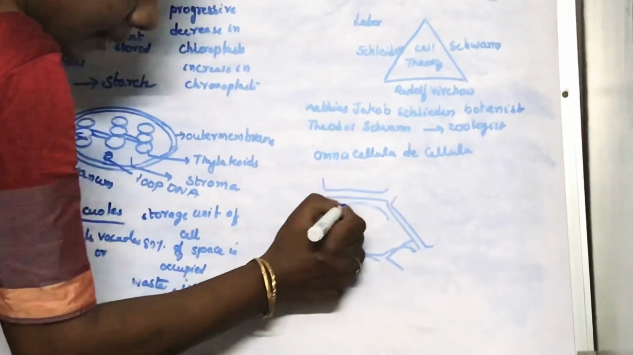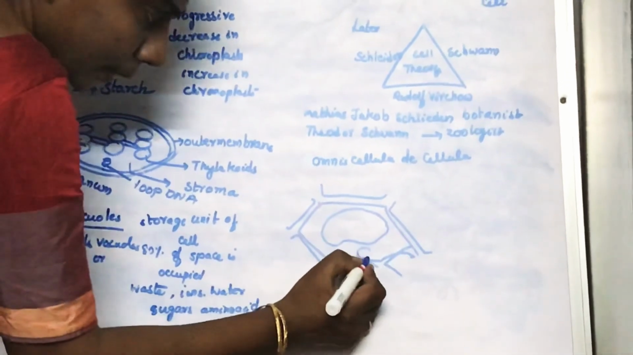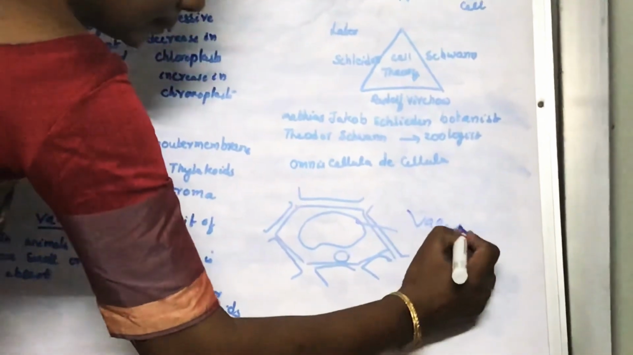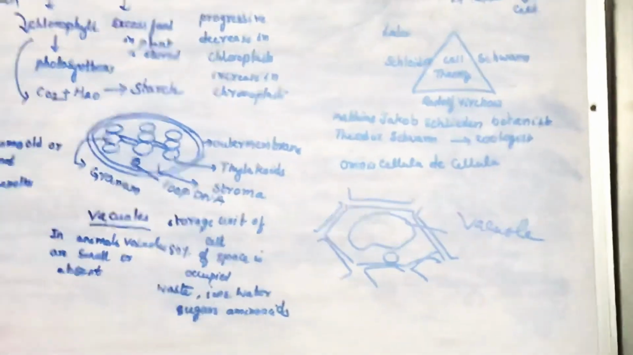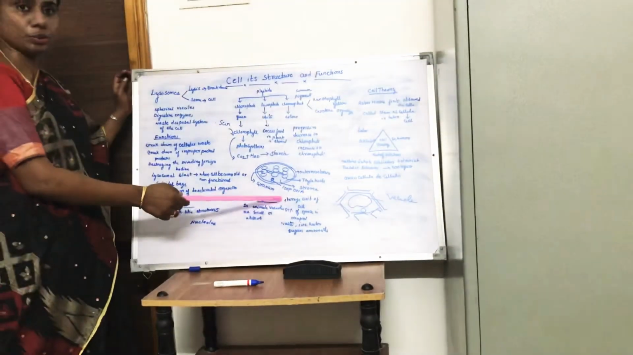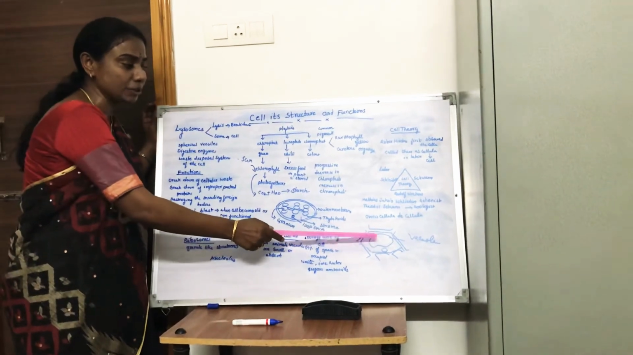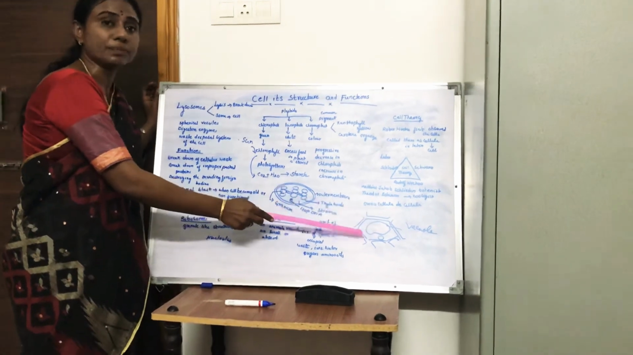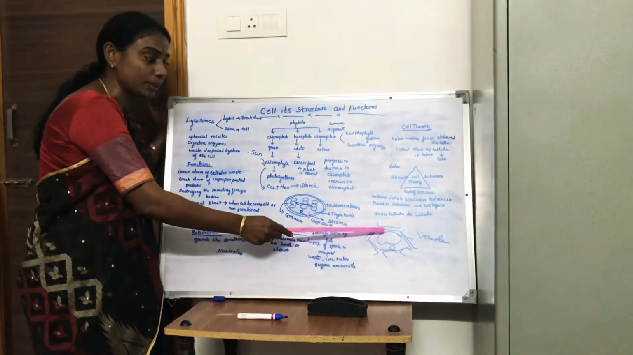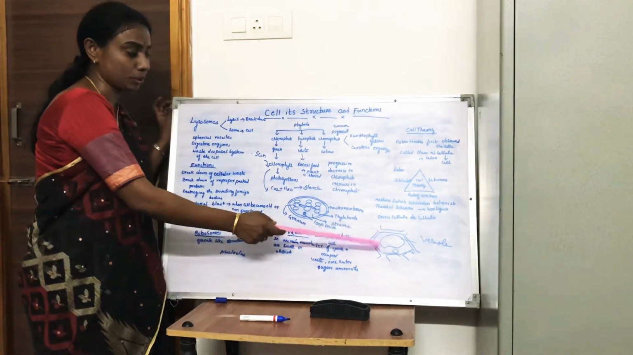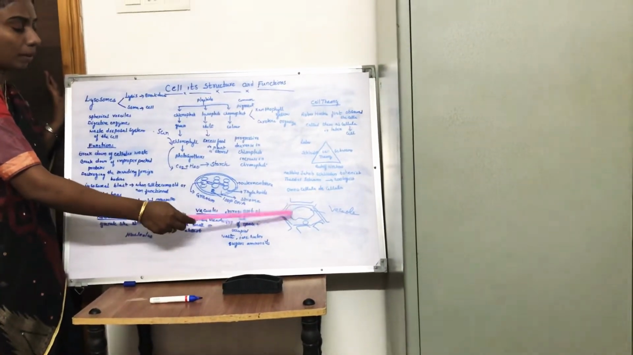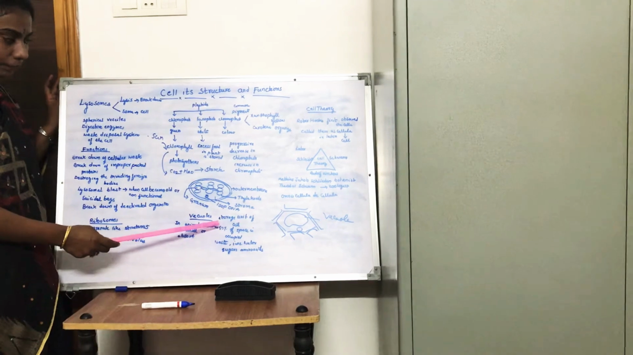It occupies the entire cell, pushing the nucleus to the periphery. This is a large vacuole. And the main function, I've already explained, is that it is a storage unit of the cell. The vacuole stores all the waste material that is formed in the plant cell. Not only waste material, it also stores water, ions, sugars, amino acids, etc. These vacuoles are the storage units of the cell.